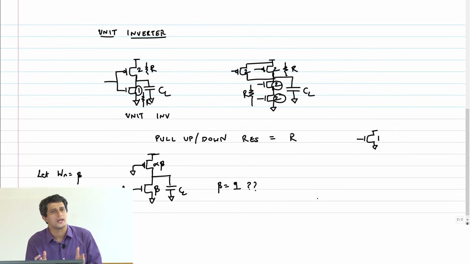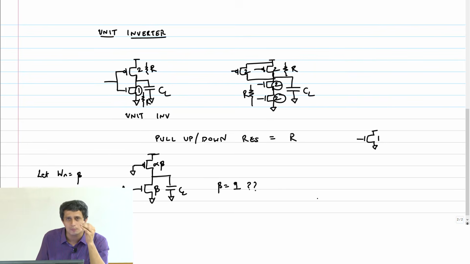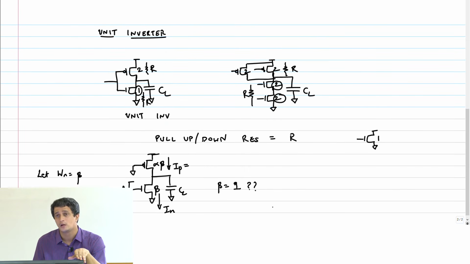In the pull-down case, I have some current which is coming from my PMOS transistor always. So if my input instantaneously went from 0 to 1, then there is a current IP coming from the PMOS transistor, and there is a current which is going to flow through the NMOS transistor, IN. What is going to be available to discharge the load capacitor?